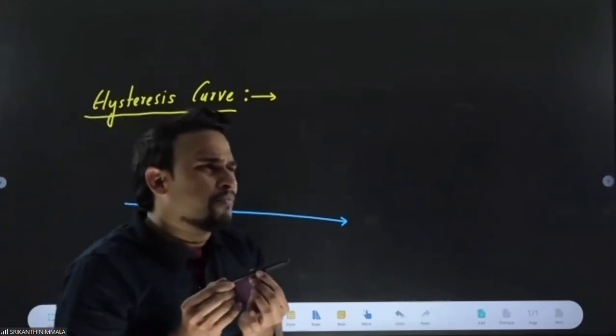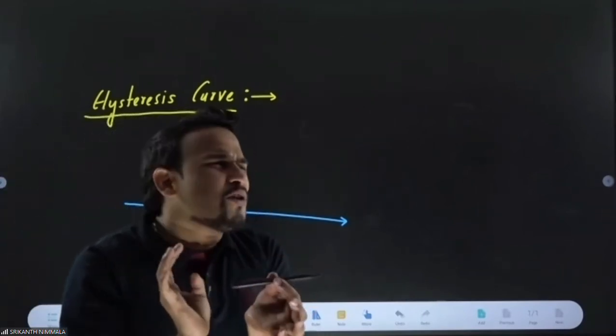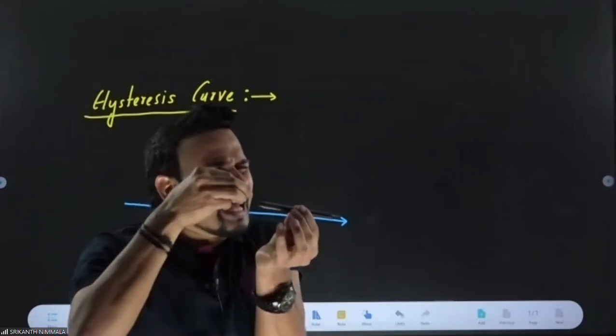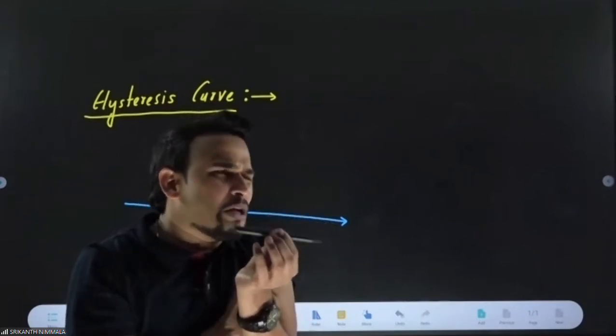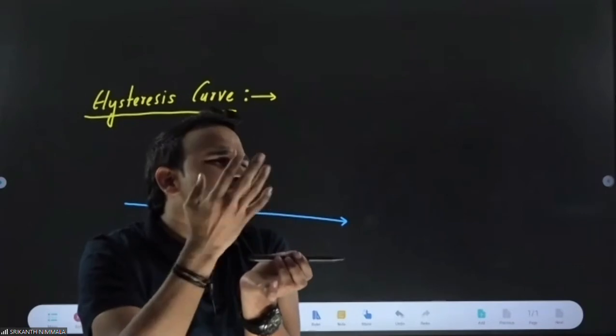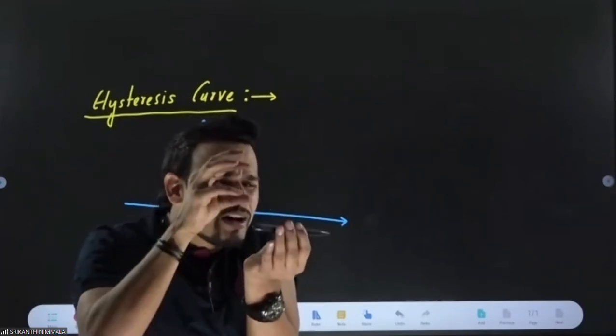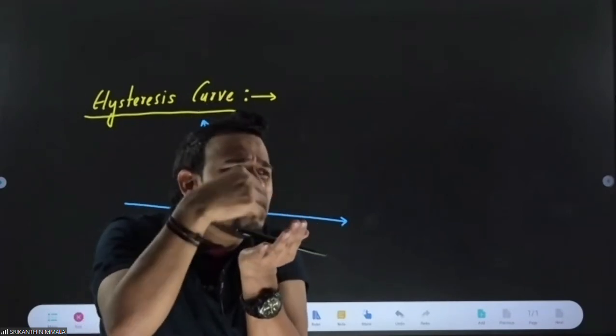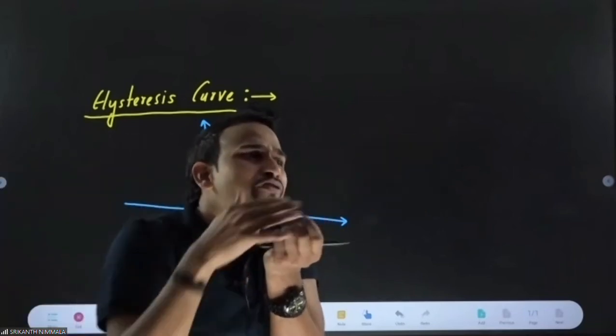Always remember, what we are doing now is trying to magnetize a ferromagnetic material. I am trying to convert it into a magnet. That means for converting a ferromagnetic material into a magnet, you need an external field.